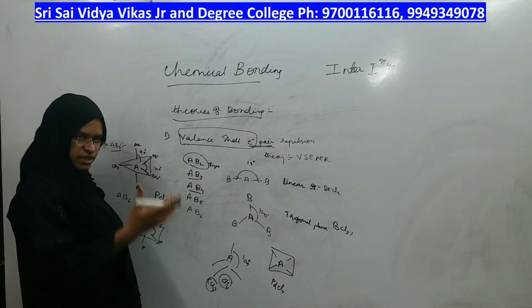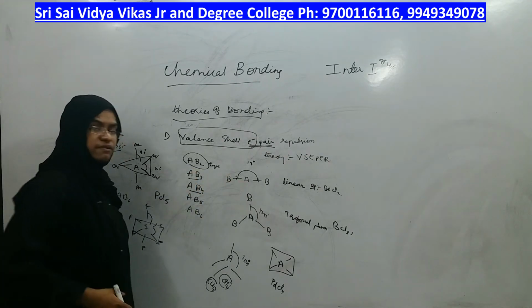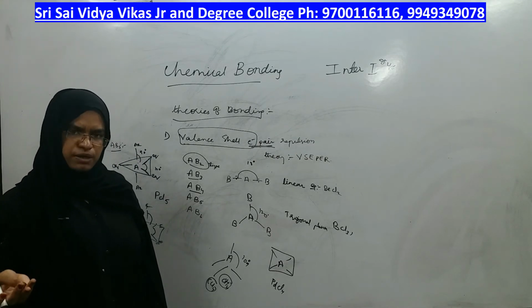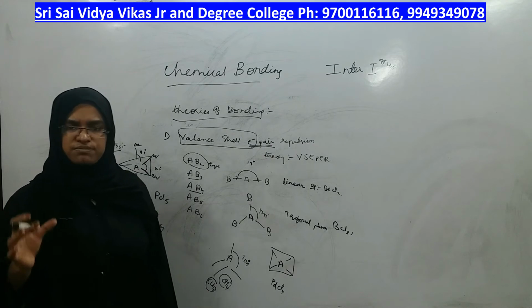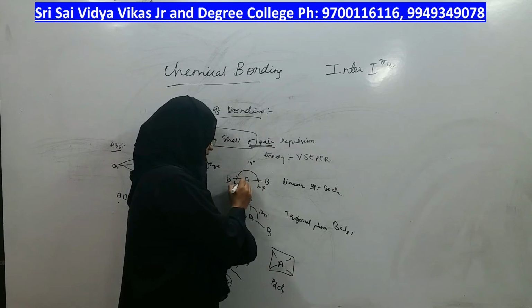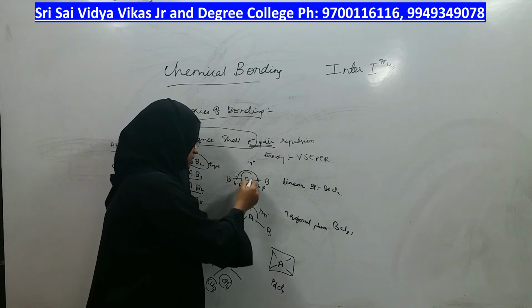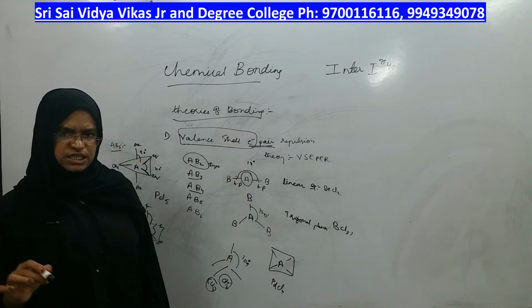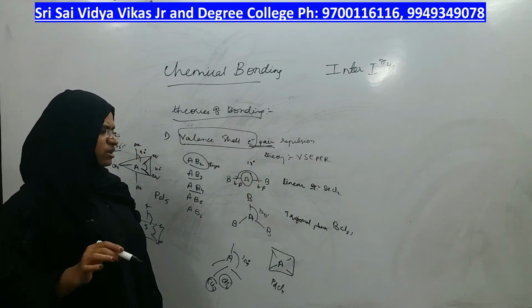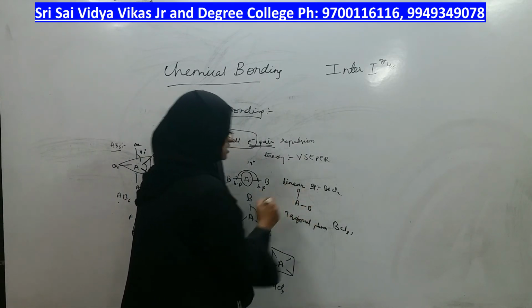If I take other molecules, apart from bond pairs, even lone pairs of electrons will be there. Whatever the electrons, whether bond pair or lone pair, there will be repulsions between them. Suppose you take this molecule, this is a bond pair and this is another bond pair. They are surrounding the A atom, suppose A is spherical in shape, and they arrange around A. They can arrange in this manner also, right?